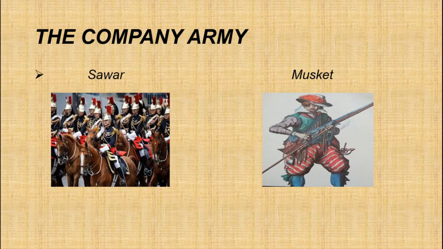Okay, so the army of the East India Company was known as the Sepoy Army. The main participants of the army were the peasants of India, then trained by the East India Company to become professional soldiers. And also the company introduced a uniform military culture where soldiers were given European training through drills and other exercises. Got it?